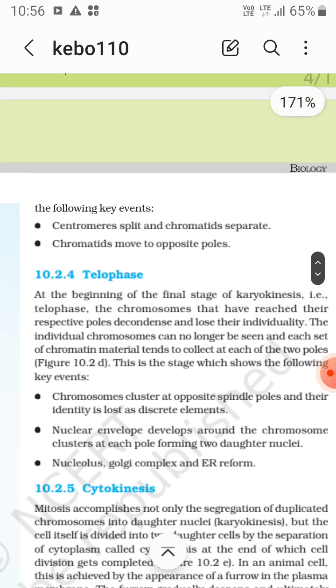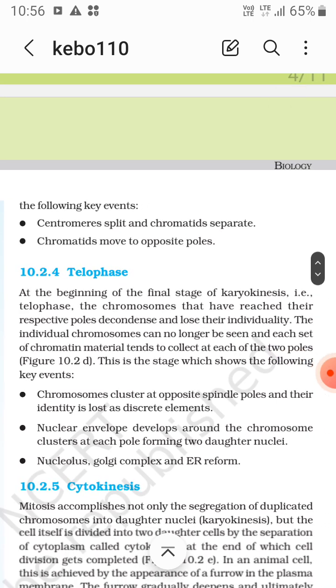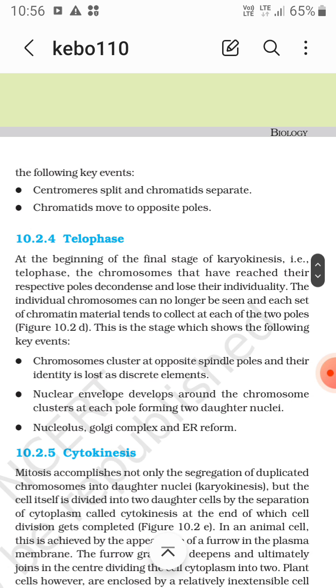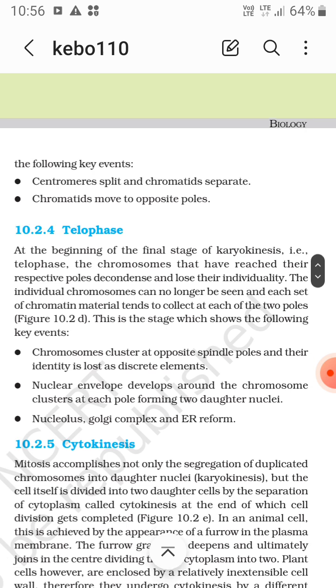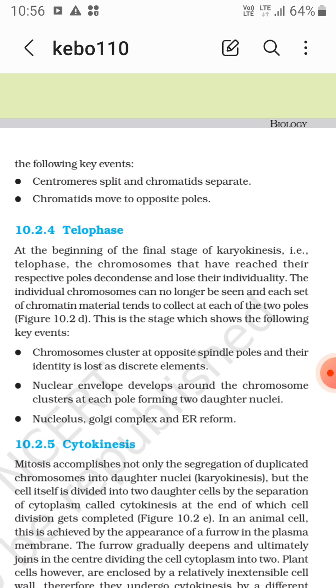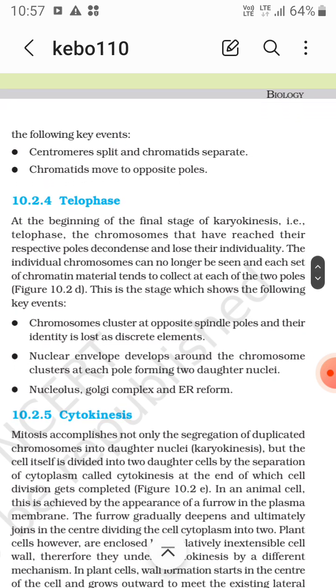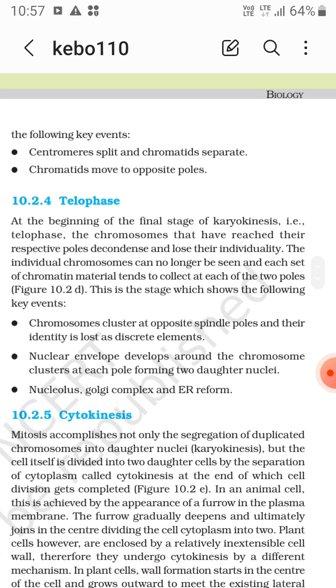In telophase, at the beginning of the final stage of karyokinesis, that is the telophase, the chromosomes that have reached their respective poles decondense. First they were condensed, now they decondense. That means they again get tangled and lose their individuality. The individual chromosomes can no longer be seen, and each set of chromatin material tends to collect at each of the two poles. This is the stage which shows the following key events.